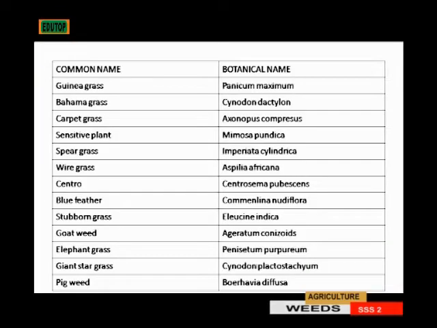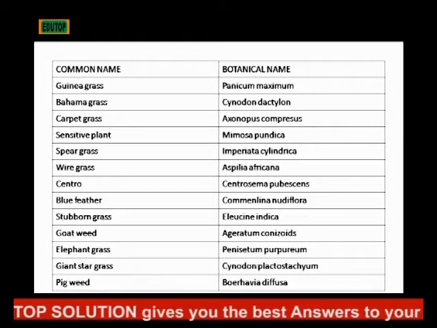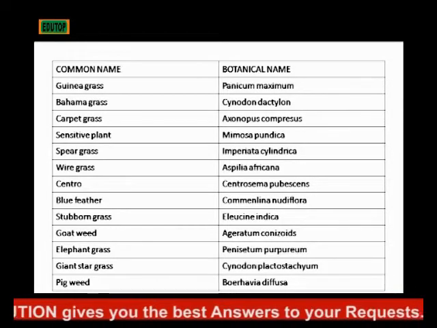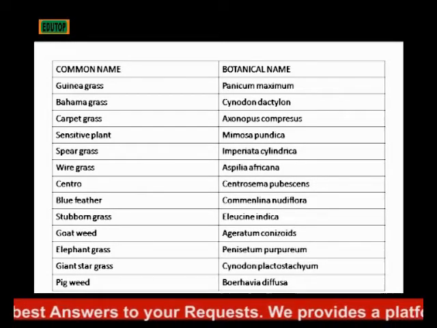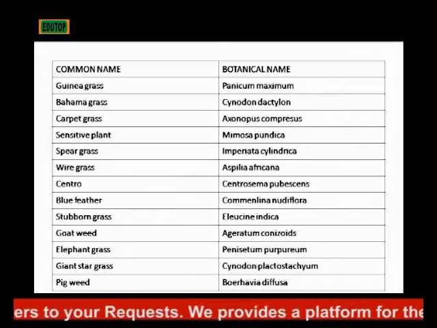So let's go to talk about these botanical names of these common weeds. The first is guinea grass, and it is called Panicum maximum. Then we have Bahama grass, it is called Cynodon dactylon. Then carpet grass is called Axonopus compressus. Then we have the sensitive plant, called Mimosa pudica. The spear grass is called Imperata cylindrica. Then the wire grass is called Eleusine africana.